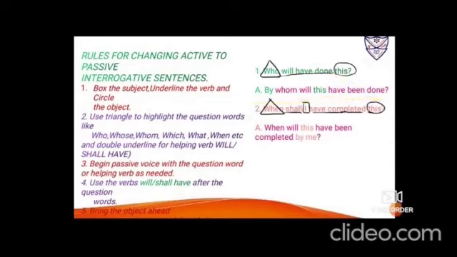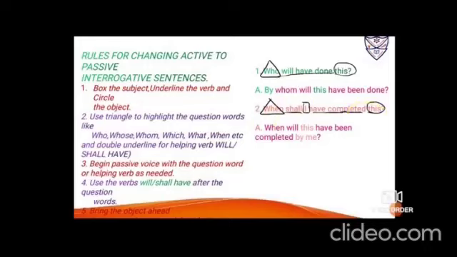Number 2, when shall I complete this? Sorry, when shall I have completed this? So it is a WH word, so you have to put a triangle. I is the subject, box it. Shall have completed is the verb, so you have to underline it. This is the object, so you have to circle it. The WH triangle will come straight down.